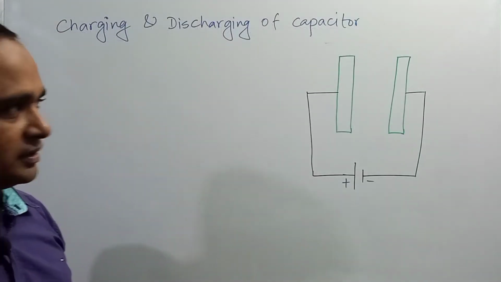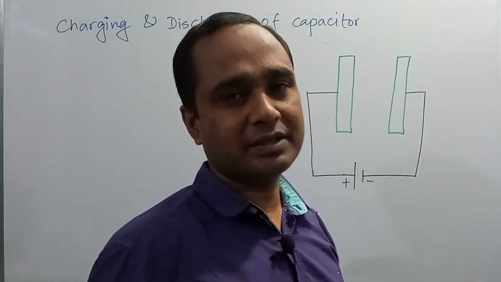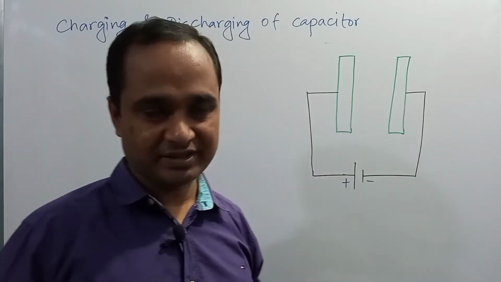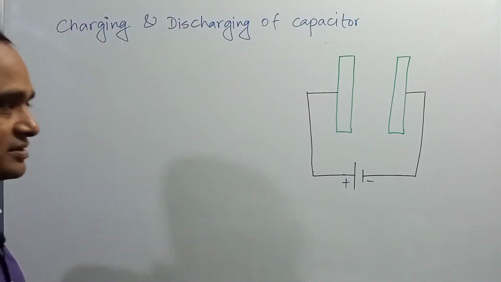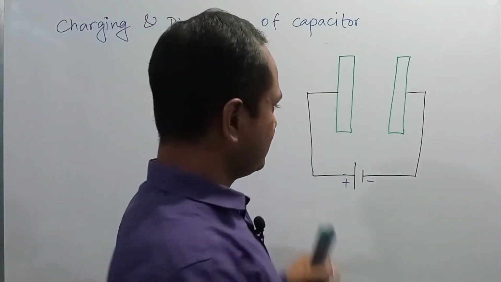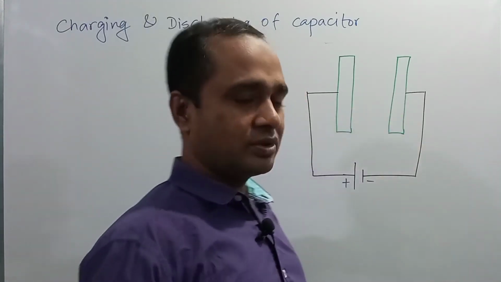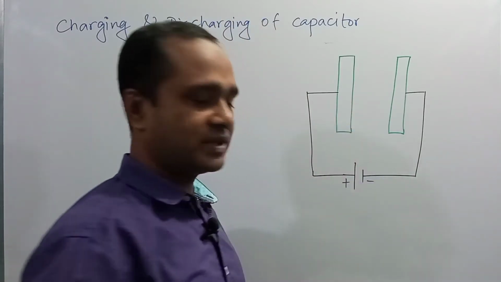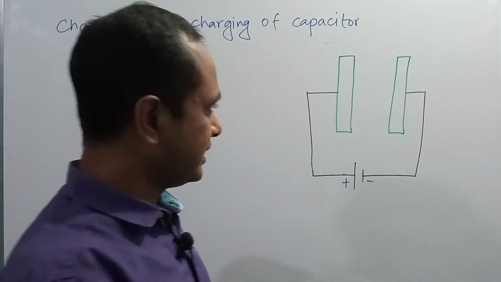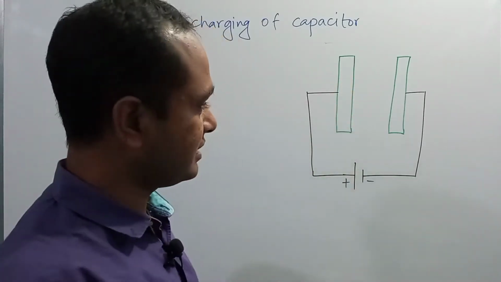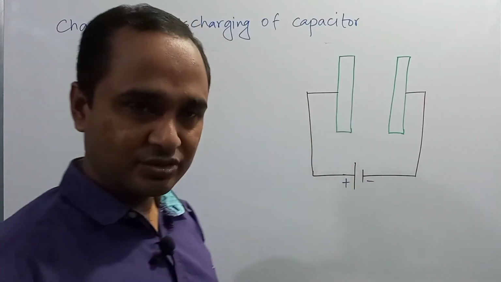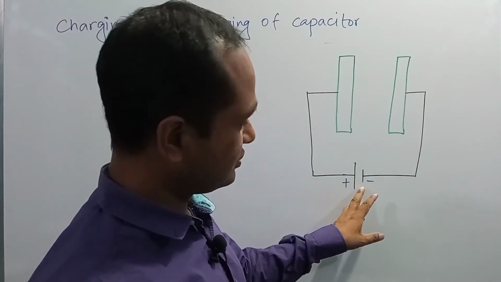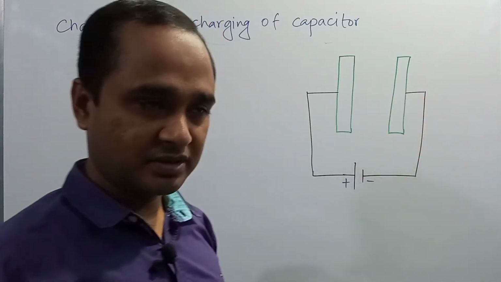Dear students, now we can see the basic mechanism of a capacitor, that is, how a capacitor can be charged or discharged. If we consider two conductor plates placed side by side and separated by an insulator, one plate is connected with the positive pin of a source or cell, and the other end of the source is connected to the other conductor.